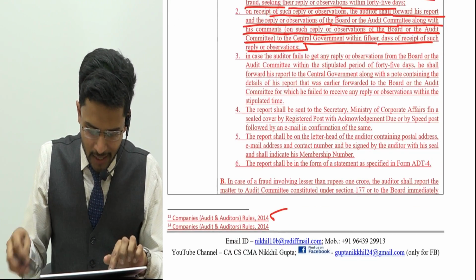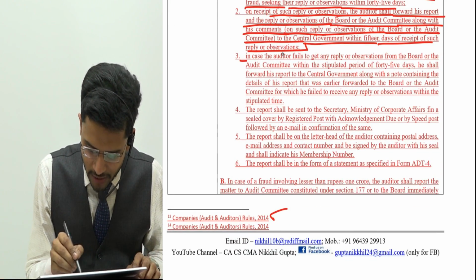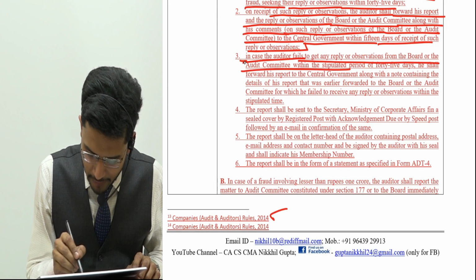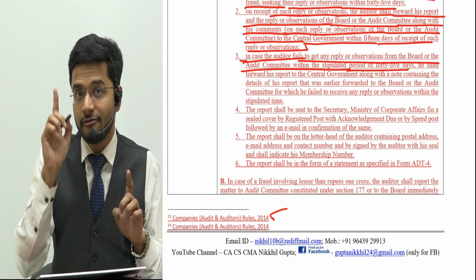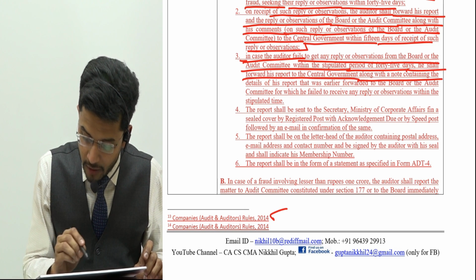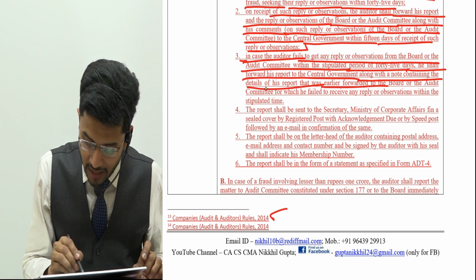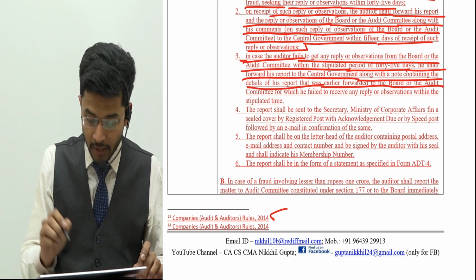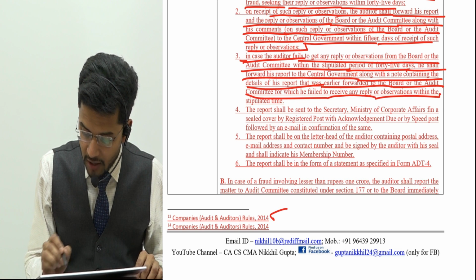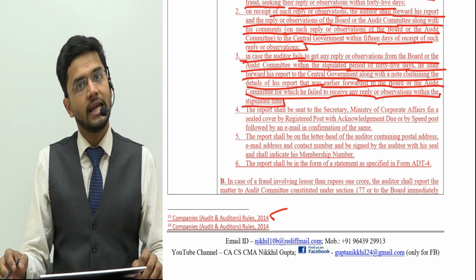Let's read. In case the auditor fails to get a reply or observation from the board or audit committee within the stipulated period of 45 days, he shall forward his report to the central government along with a note containing the details of the report that was earlier forwarded to the board or the audit committee, for which he failed to receive any reply or observation within the stipulated time.